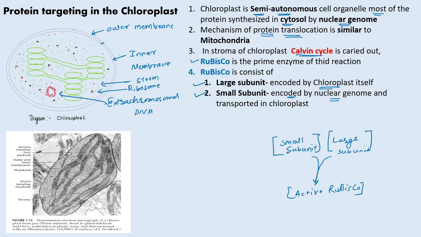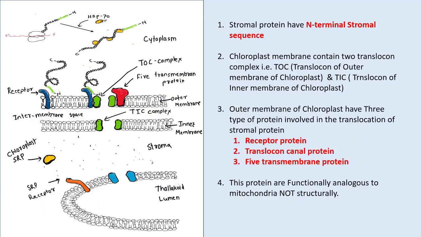These small subunits are synthesized in the cytosol and then transported into the stroma. So you can see the structure of the chloroplast here, and let's start the mechanism of the stromal protein translocation.